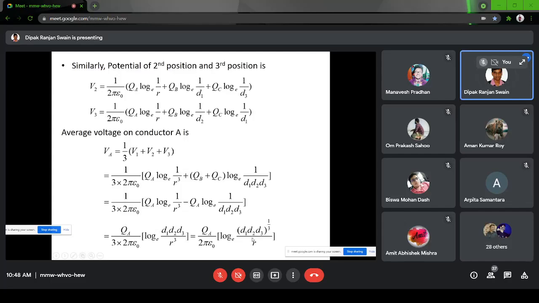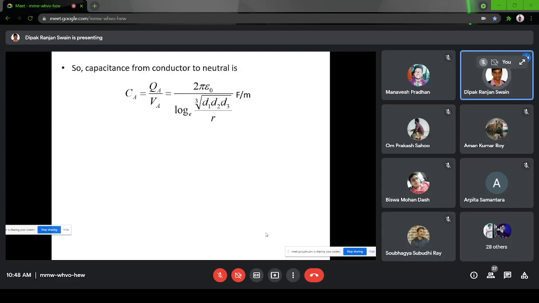Okay. So if you go by that term, self GMD and mutual GMD, this was the value of Dm by Ds. Okay. So Dm value is the same whether you are calculating it for a capacitance or whether you are calculating it for an inductance. Okay. Now, once you have the value of V_A, then you can calculate the value of capacitance by Q by V_A form, and this is the value of capacitance when you have a transposition.